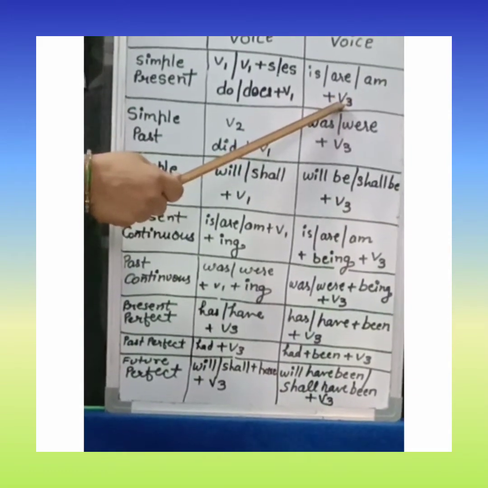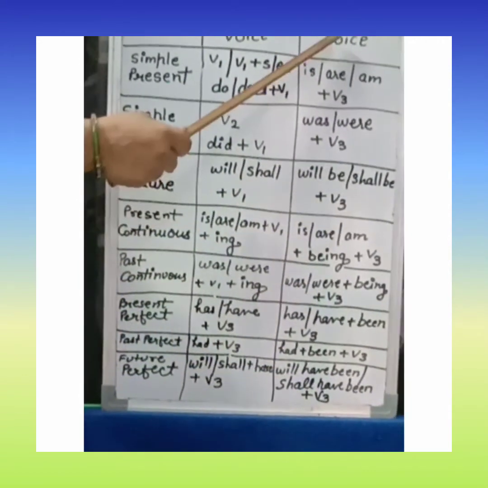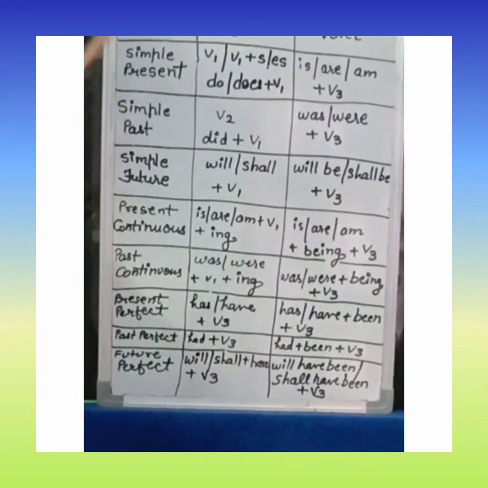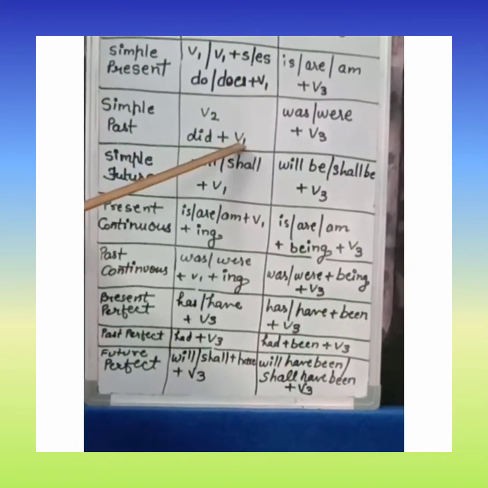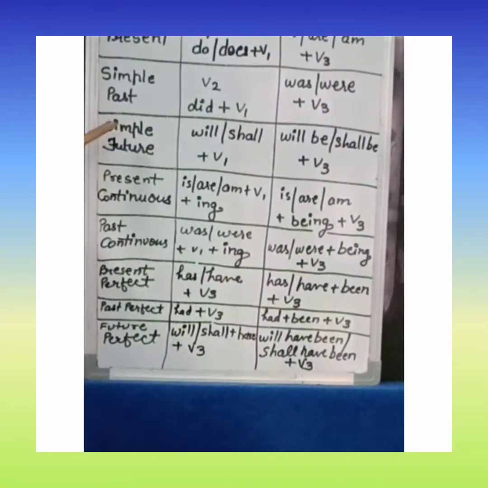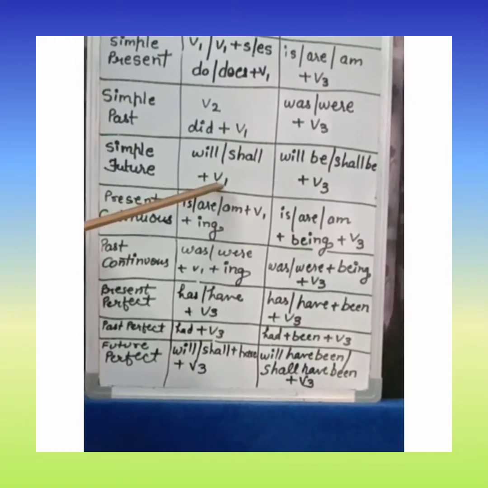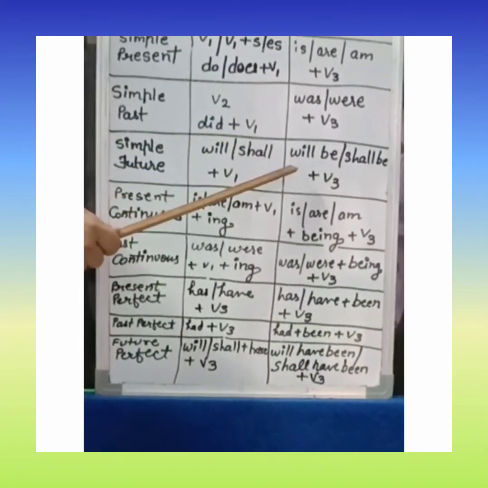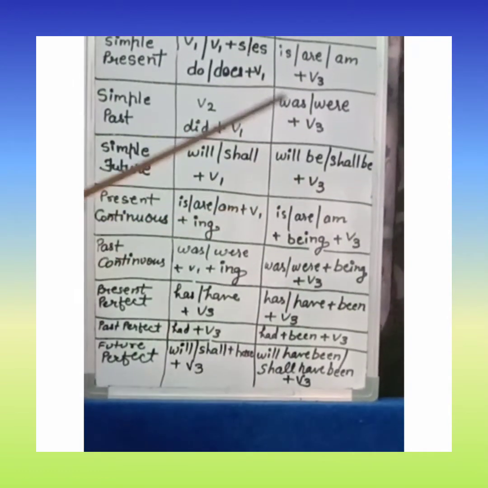We will use the third form of verb in all the sentences of passive voice. If active voice is in simple past tense, it means did plus V1, we will change it into was, were plus third form of verb. If it is in simple future tense, will, shall plus first form of verb, we will change it into will be, shall be plus third form of verb.